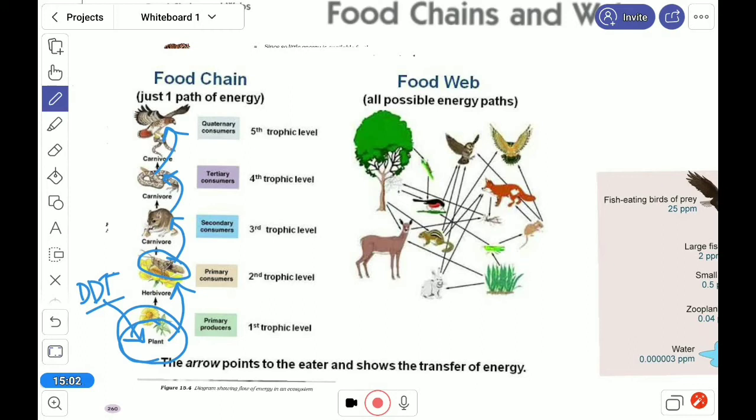Now the question is, will this toxicity increase, decrease or remain the same? In the case of energy, we saw that it decreased; only 10% goes. But in the case of a toxic substance, will it be the same or will it magnify? The answer is, it will magnify, and this phenomenon is called biomagnification. If we look at one picture here, then we can easily understand.